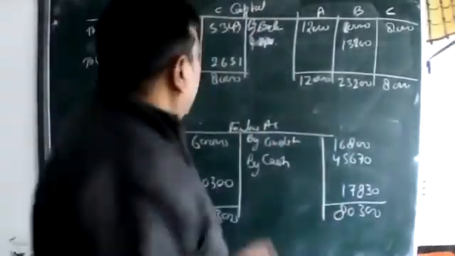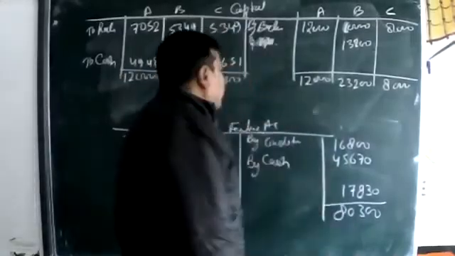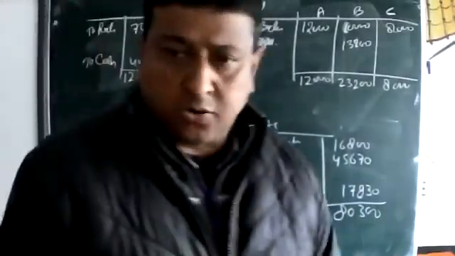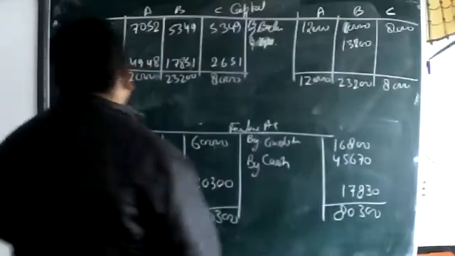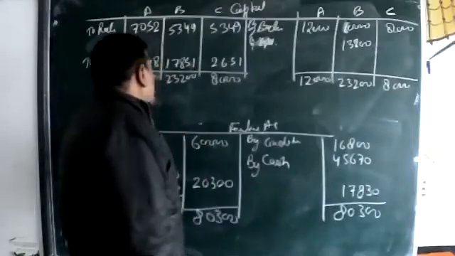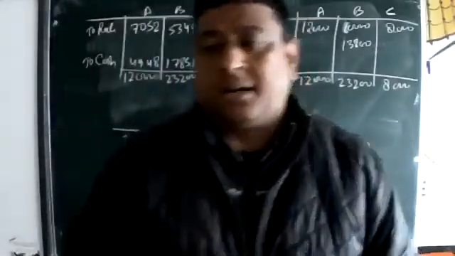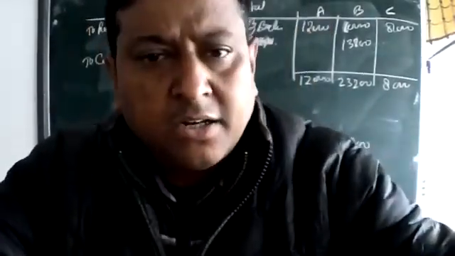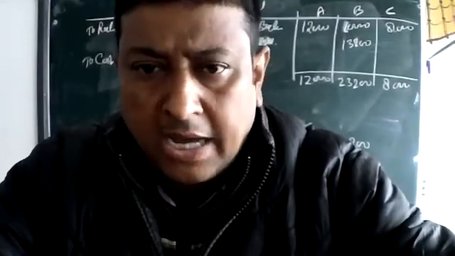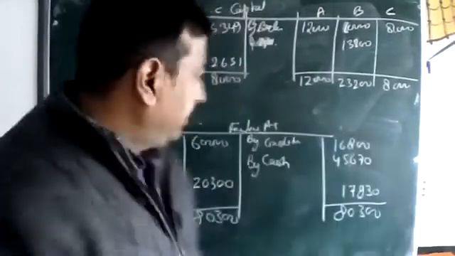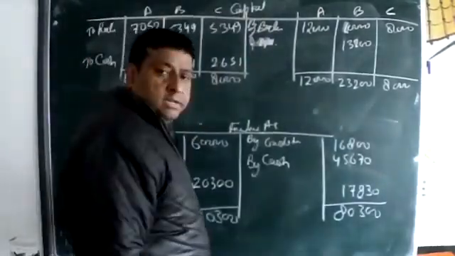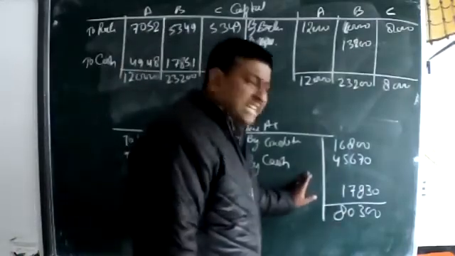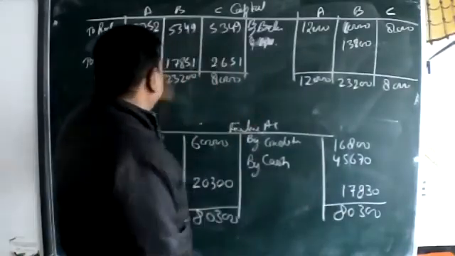Now, after this, you are going to make the cash account. Okay, beta. After this, you make the cash account, then the difference will be clear. You are able to make the cash account, na, or not? I think it is very easy. Yes, sir. Take this cash, and then this cash and these cash.